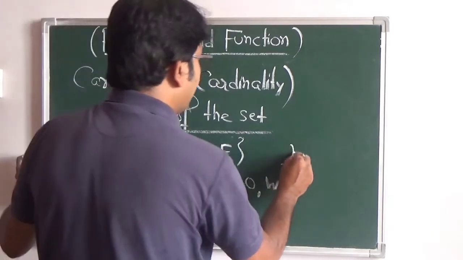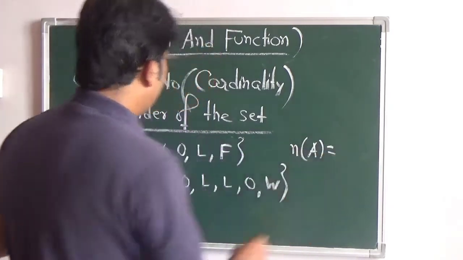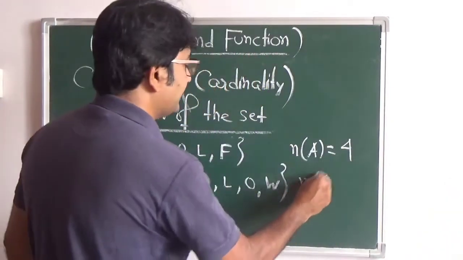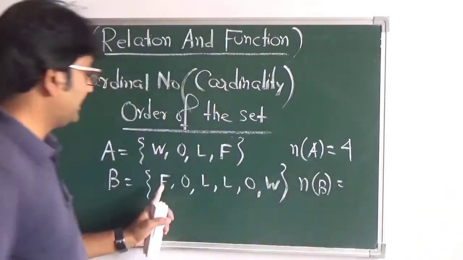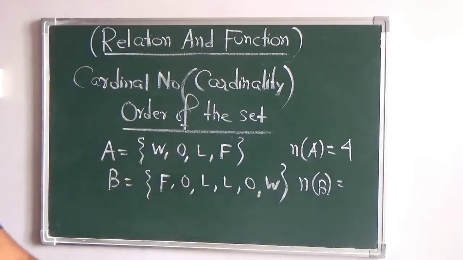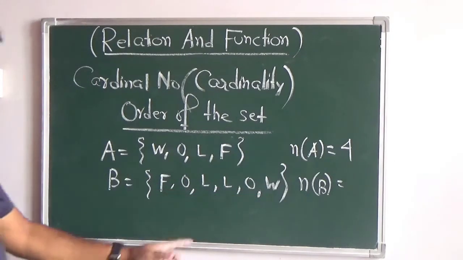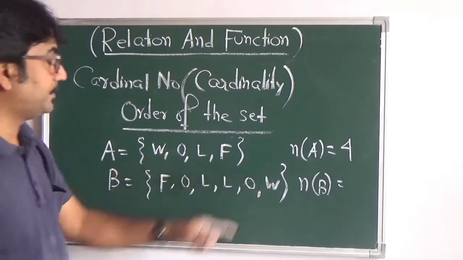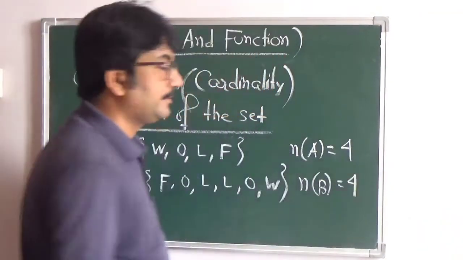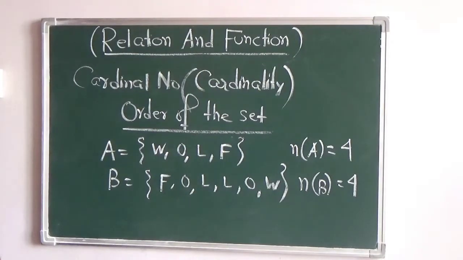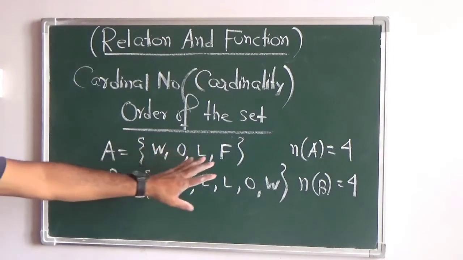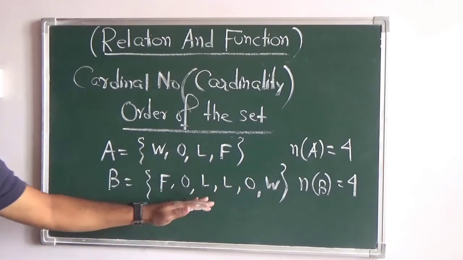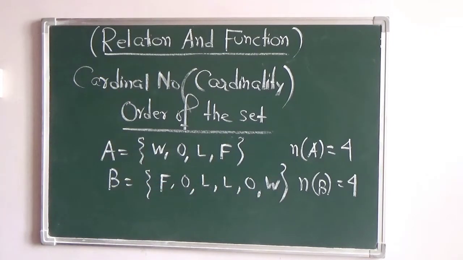What is the cardinal number of set A? It has 1, 2, 3, 4 elements, so write 4. And what is the cardinal number of set B? 1, 2, 3, 4, 5, 6. But as I told you, it won't be 6, because repetition is allowed but when an element is repeated, you count it only once. So 1, 2, 3 and 4. So this is also 4. The cardinal number of both the sets is 4, and obviously both the sets are also the same set because we can repeat the elements and they will be taken only once.